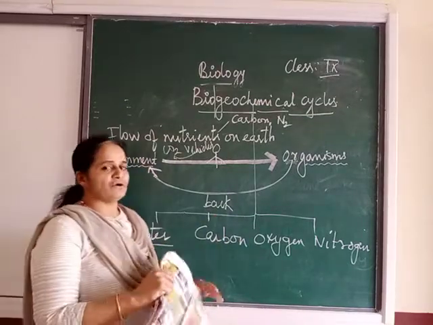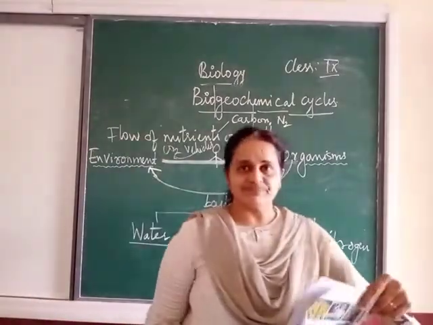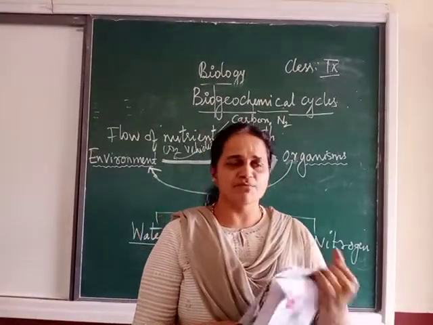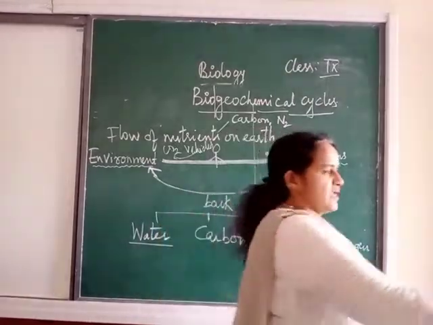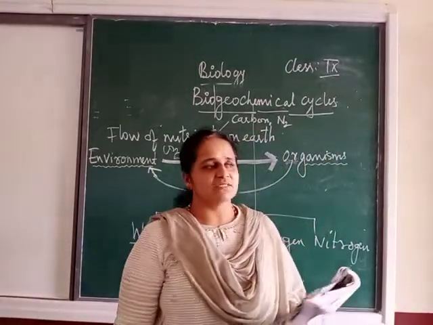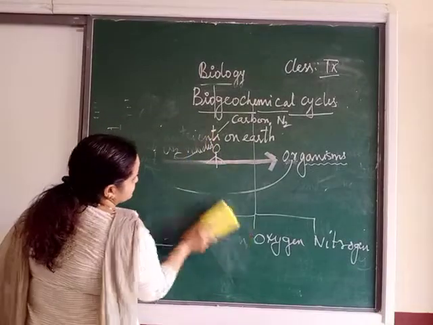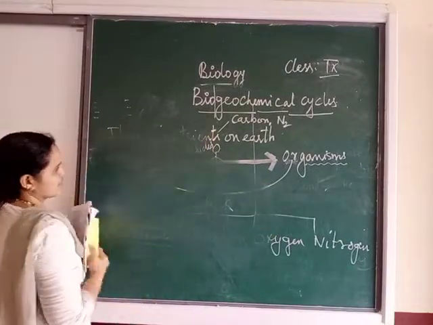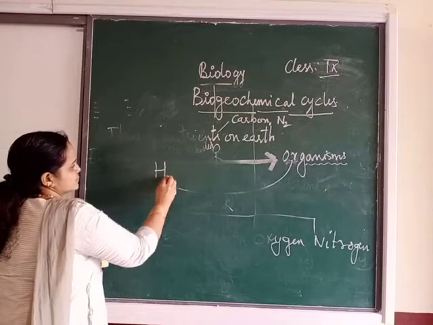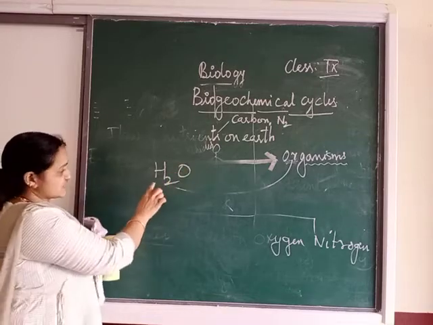Now you all know the formula for water. Do you know what is the formula for water? Water is H2O, that is the molecular formula for water. Now what does this H stand for?